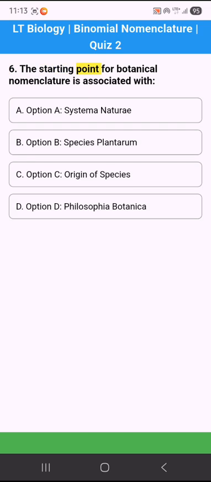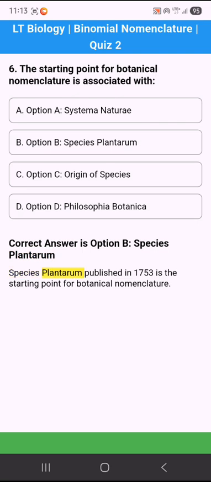6. The starting point for botanical nomenclature is associated with Option A. Systema Naturae. Option B. Species Plantarum. Option C. Origin of Species. Option D. Philosophia Botanica. Correct answer is option B. Species Plantarum. Species Plantarum, published in 1753, is the starting point for botanical nomenclature.